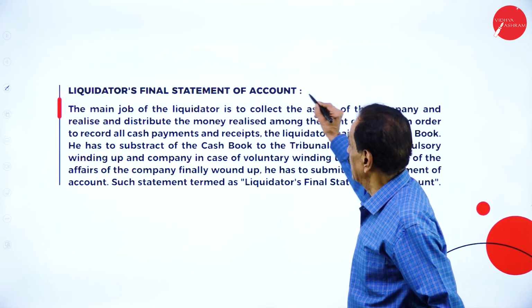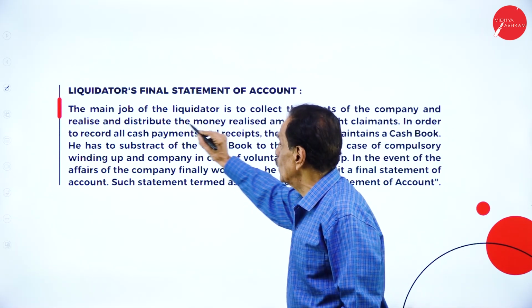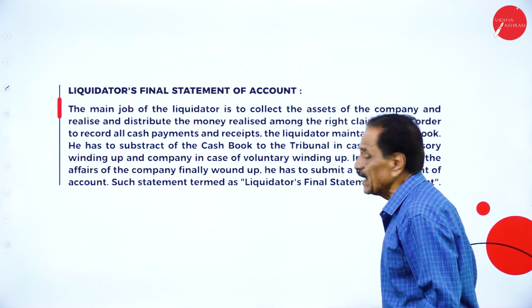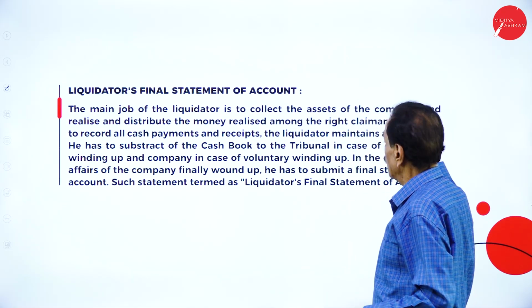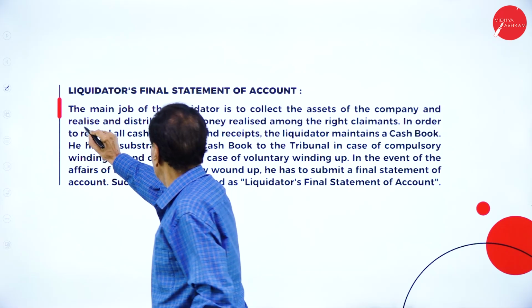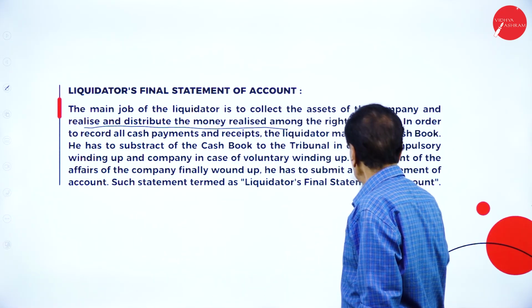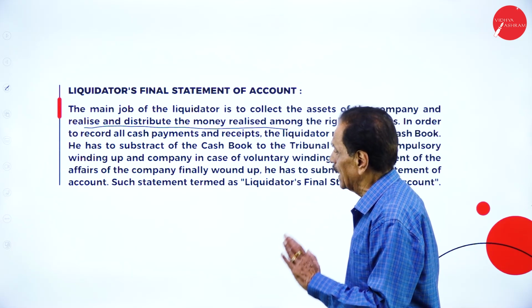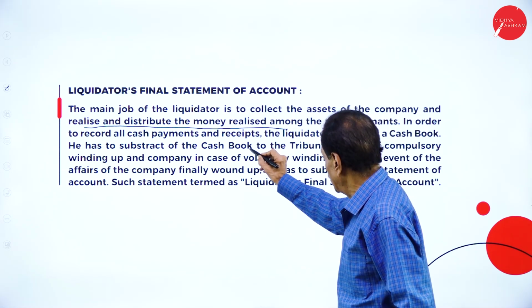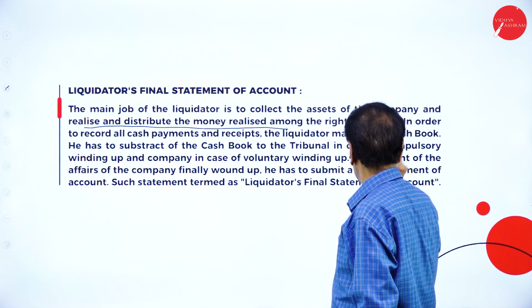Then, the liquidator's final statement of account. The main job of the liquidator is to collect the assets of the company, realize them, and distribute the monies realized among the right claimants. In order to record all cash payments and receipts, the liquidator maintains a cash book.